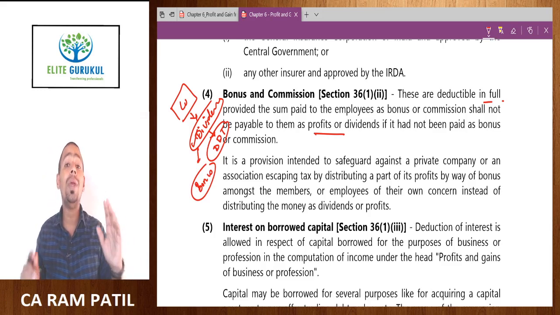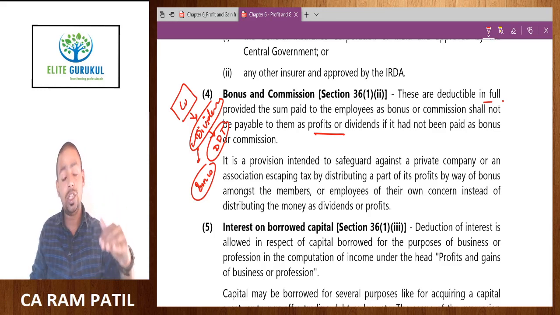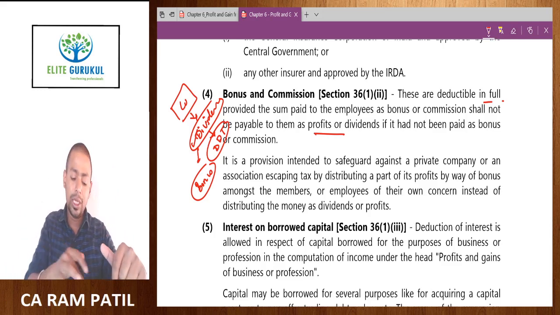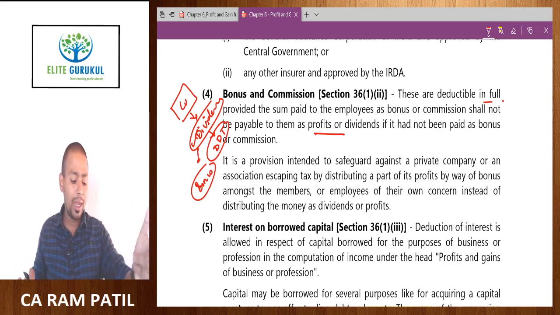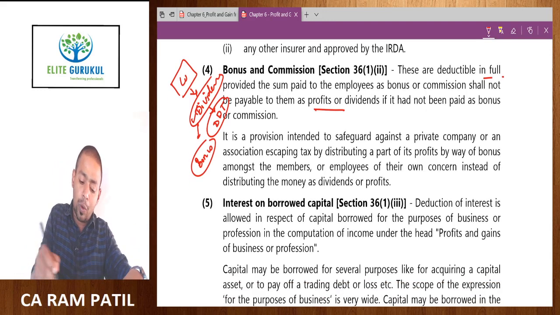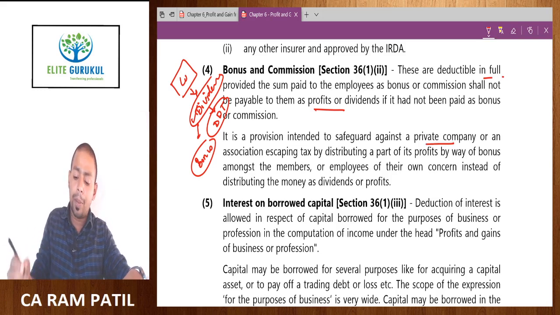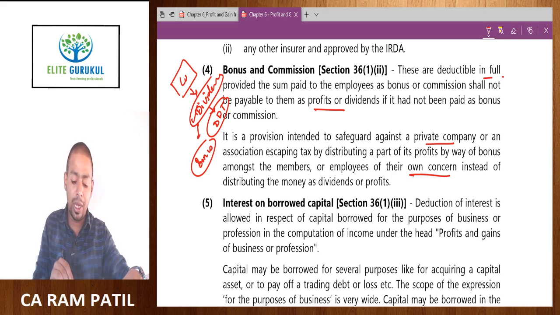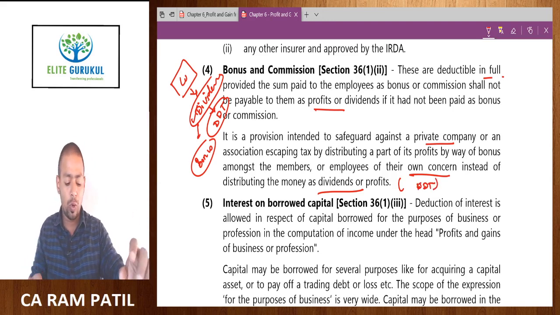So they are saying bonus should be a real bonus. It should not be a dividend given by a company to the shareholder under the name of bonus. This is just a provisionary, you can say, anti-tax evasion condition which is written here. It is a provision intended to safeguard against a private company or an associate escaping tax by distributing part of its profit by way of bonus among the members or employees of their own concern instead of distributing the money as a dividend. So which tax were they avoiding? They were avoiding dividend distribution tax by doing this. So this is a countermeasure, bonus should be a real one.